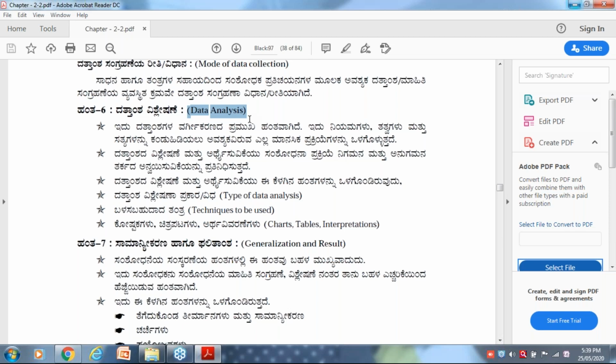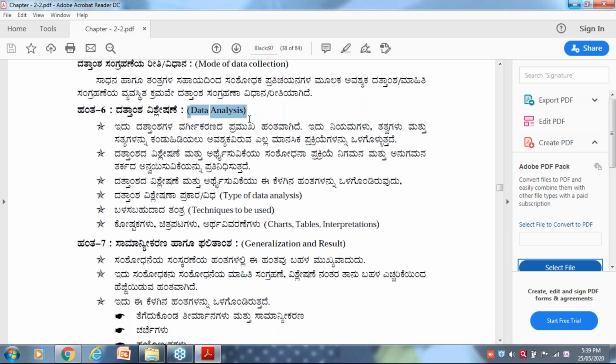I told you in the morning class, you have to frame H0, the null hypothesis. After framing the null hypothesis, you have to go for testing of the null hypothesis. That testing of the null hypothesis implies the test of significance. Tests of significance are the t-test and the F-test. The F-test is nothing but the ANOVA test, ANCOVA test. It is also called ANOVA.